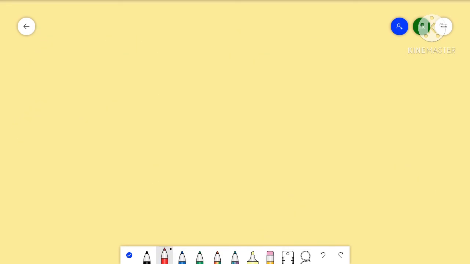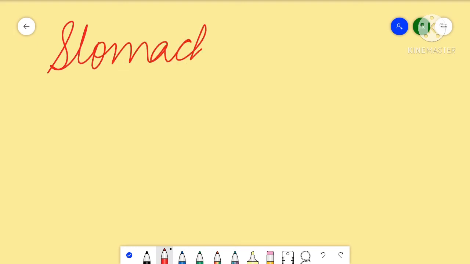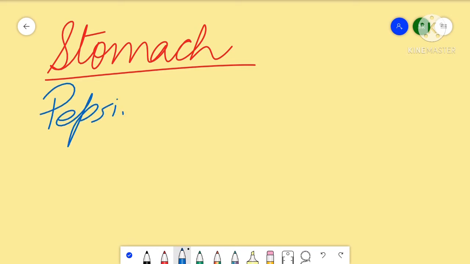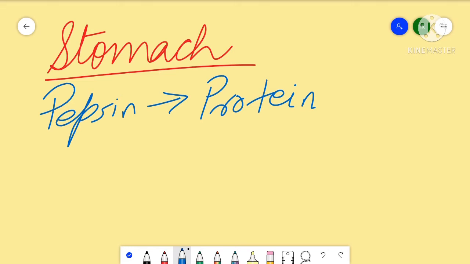Now let us move into the second part, that is the stomach. This is a very important part because the digestion of protein starts in the stomach. So what actually happens in our stomach? In the stomach we have an enzyme called pepsin. Pepsin helps in digestion of protein. Protein digestion inside the stomach is partial digestion, not complete digestion. Partial means the first part of protein digestion starts with pepsin.